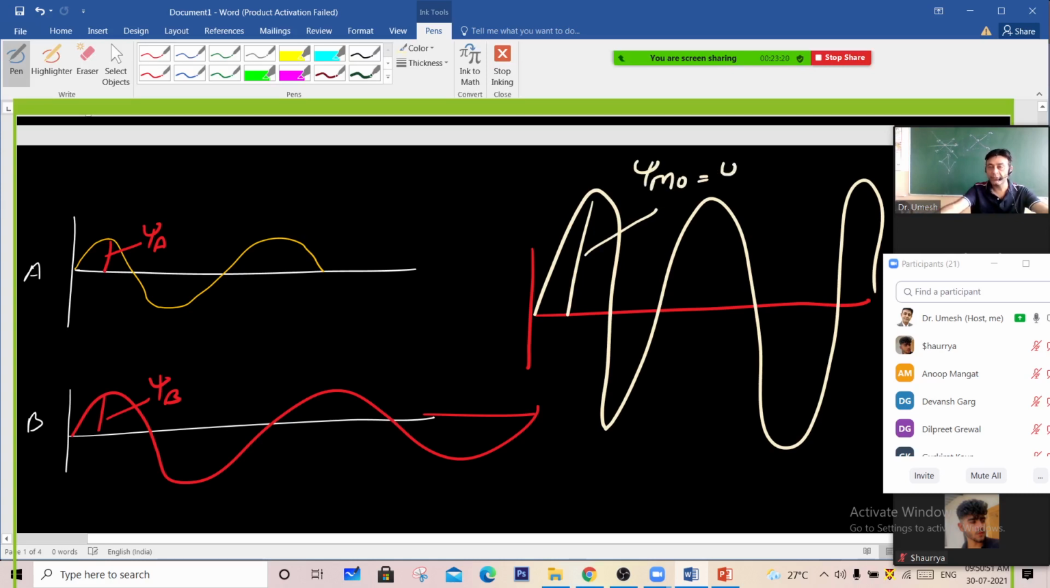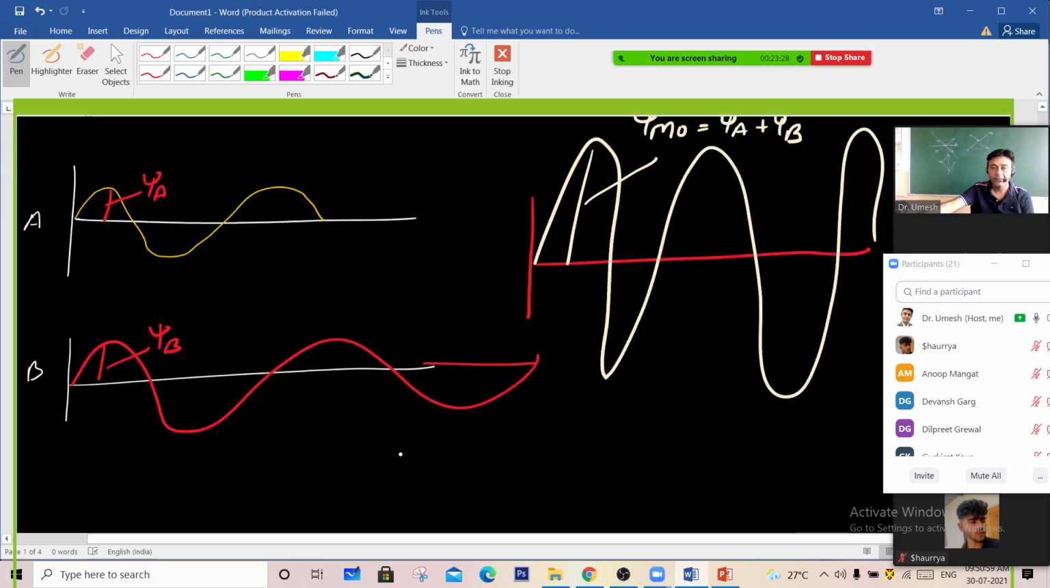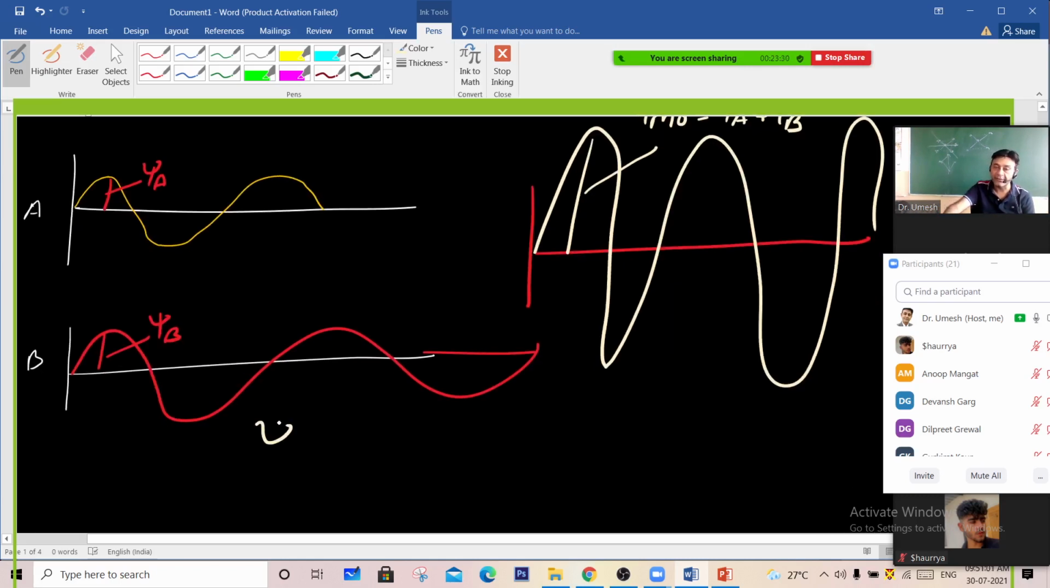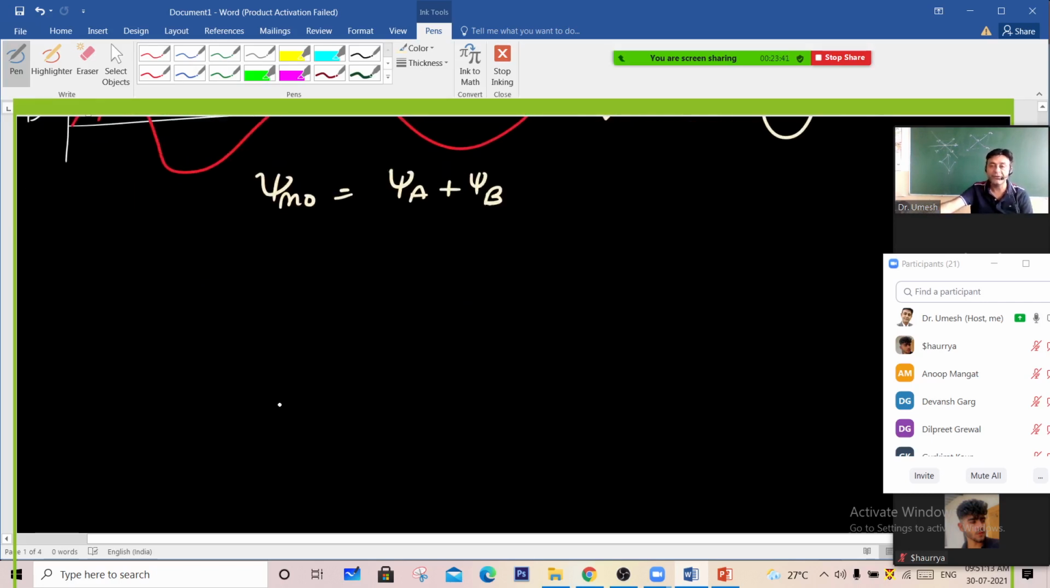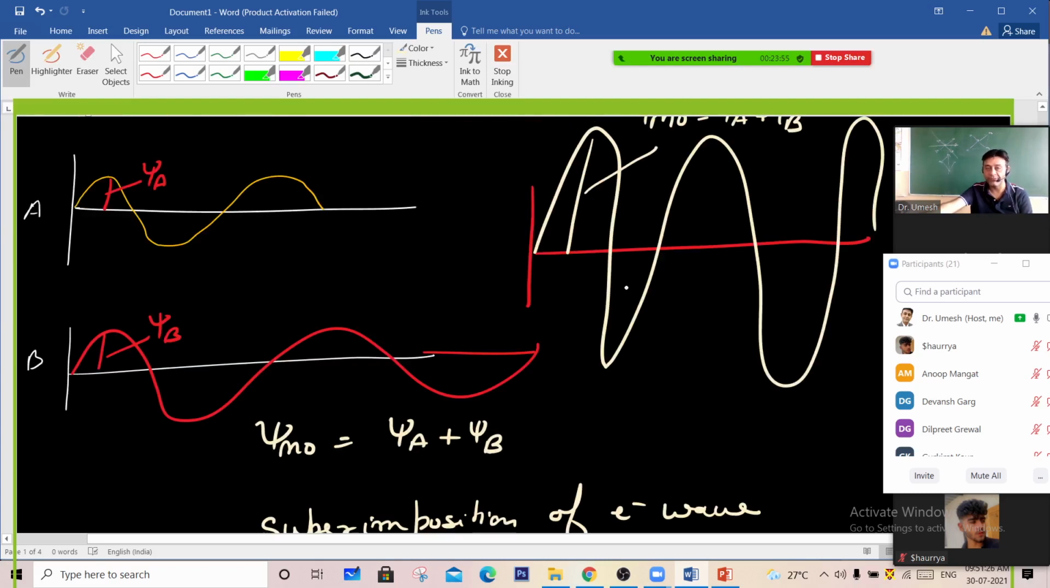Psi molecular orbital is equal to psi A plus psi B. Their wave functions are linearly added. We call it superimposition of electron waves. It means this is the psi A, this is the psi B.